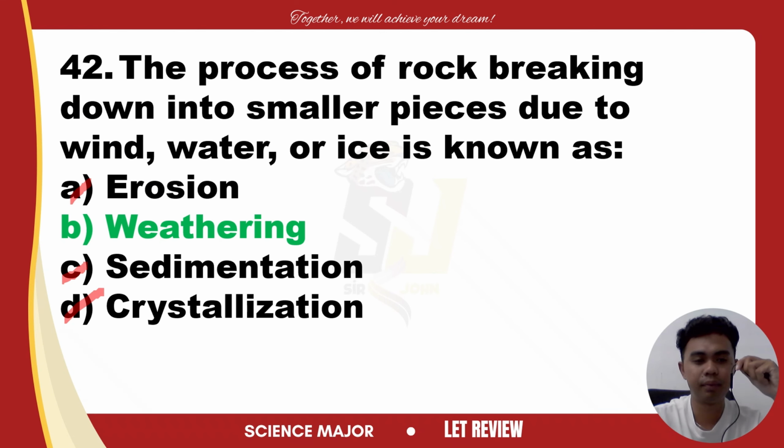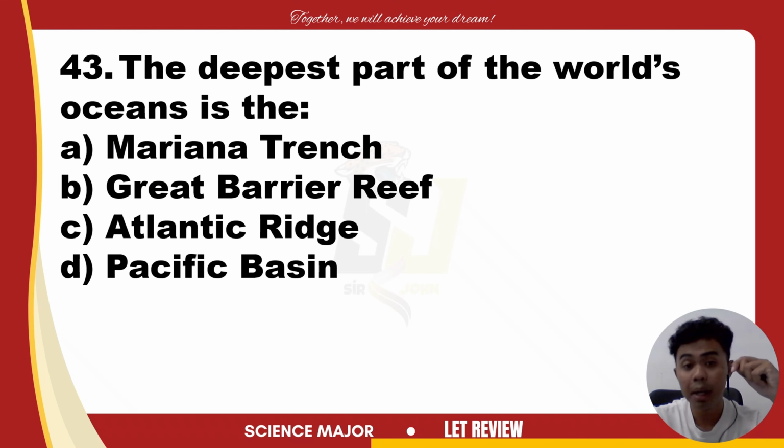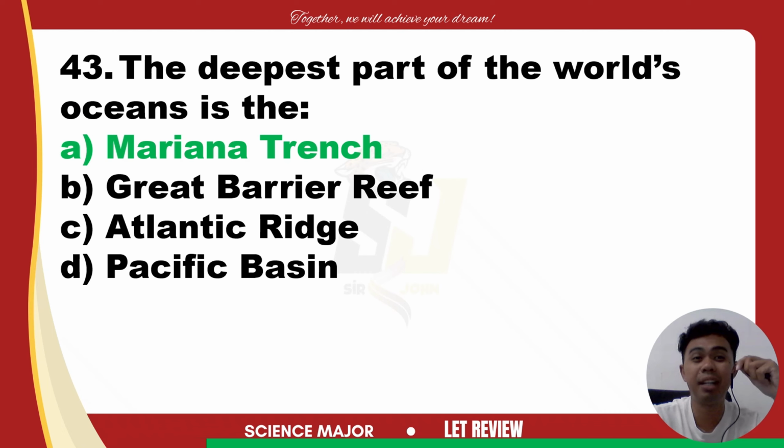Alright, next. Number 43. The deepest part of the world's ocean is the Mariana Trench, Great Barrier Reef, Atlantic Ridge, or Pacific Basin. The answer is Mariana Trench. We all know this.